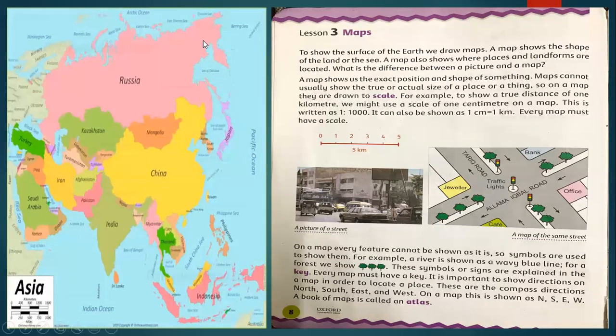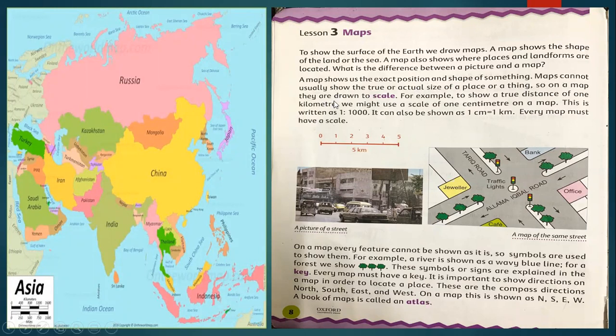It shows this is Russia, this all pink area, then this is Mongolia, Kazakhstan, China, Uzbekistan, Turkmenistan, here is Iran, Iraq, Saudi Arabia, here is Pakistan, India. So a map shows the location of any land area or the seas also. A map shows us the exact position and shape of something.